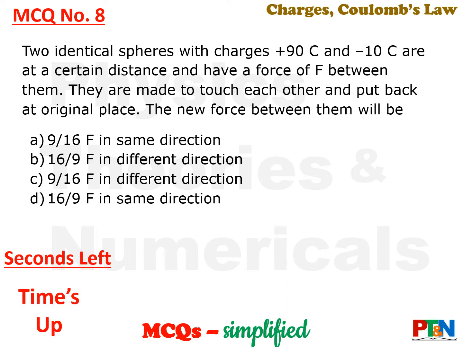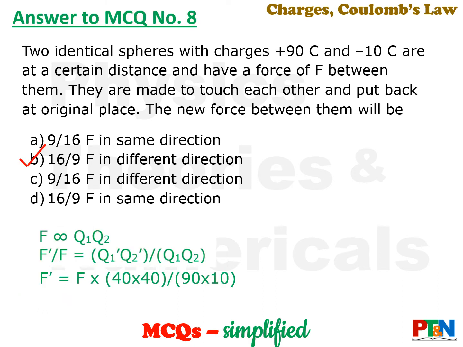Time's up. Let's see the answer. Answer is, it will be 16 by 9 times of F. Again, calculation on the same concept. F is proportional to Q1 Q2. So F dash will be, see this 90 and minus 10, they are being averaged. So it becomes 80 by 2, that is 40 each. So it will be 40 into 40 by 90 into 10. That is 16 by 9 times of the earlier force.